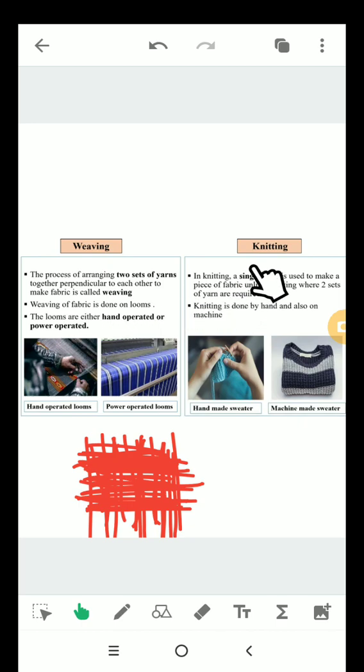Now we talk about knitting. In knitting, a single yarn is used to make a piece of fabric, unlike weaving where two sets of yarn are required. Knitting is done by hand and also on machines.